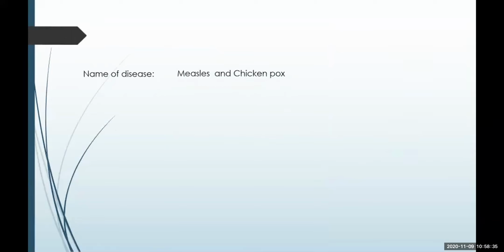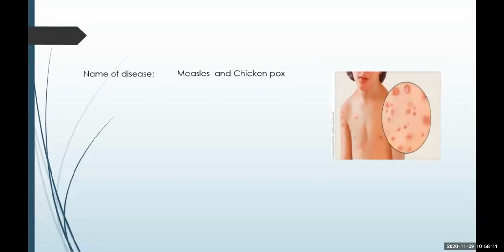The next disease is measles and chickenpox. This is again a viral disease. Now, how can you identify chickenpox or measles? You can see small boils on the body, on a particular part or all over the body. And these boils are filled with water. Such a condition is known as measles or chickenpox. It is again a viral disease. The infection is spread by contact with the infected person.